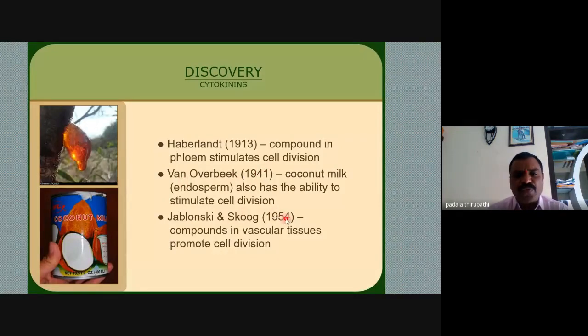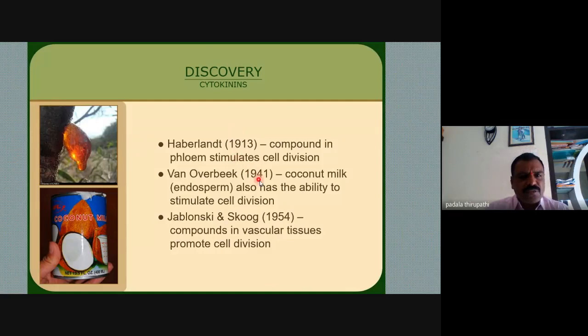And in 1954, Skoog and Jablonski observed that compounds in vascular tissues promote cell division. Haberlandt observed that phloem stimulates cell division, Van Overbeek observed that coconut milk has the ability to stimulate cell division, and in 1954 Skoog and Jablonski separated the compounds from the vascular tissues, which are also able to promote cell division.